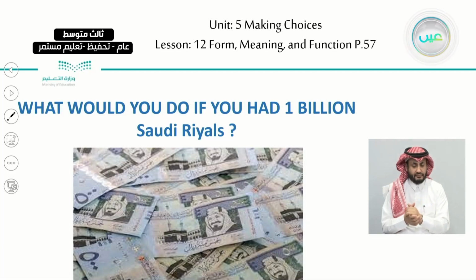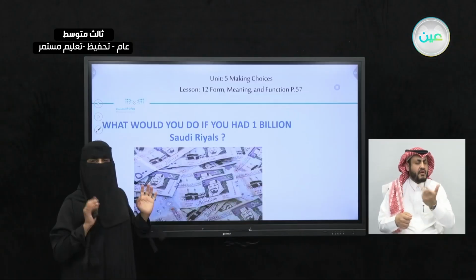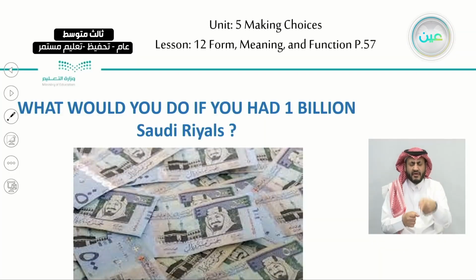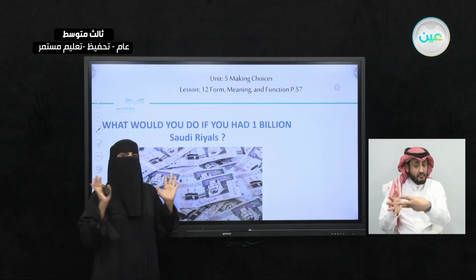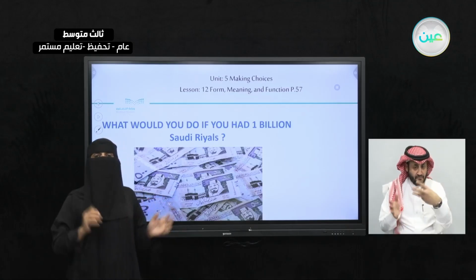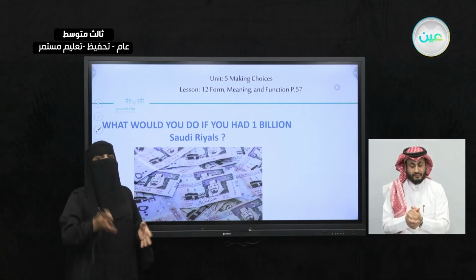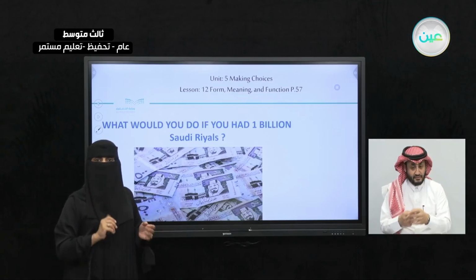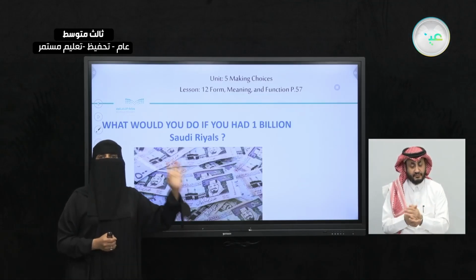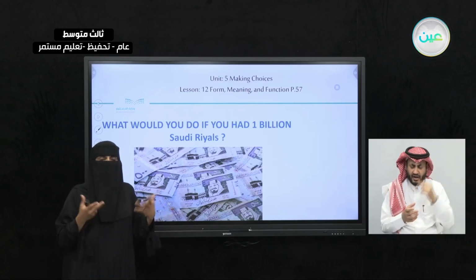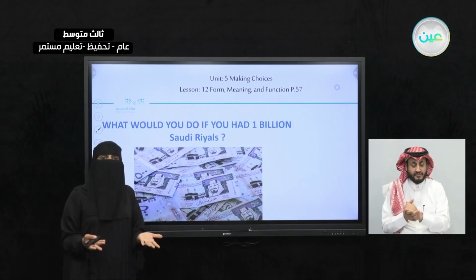Now, for our lesson today, page 57. We can see a picture of money. Who doesn't love money? We all love it, right? So, what would you do if you had 1 billion Saudi riyals? Imagine that you have 1 billion riyals. What would you do with it? You would buy a house. You would travel the world. Okay, I'm hearing a lot. You're getting excited. So imagine that you have that much money. What would you do with it?